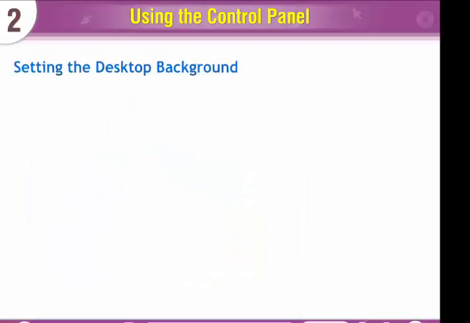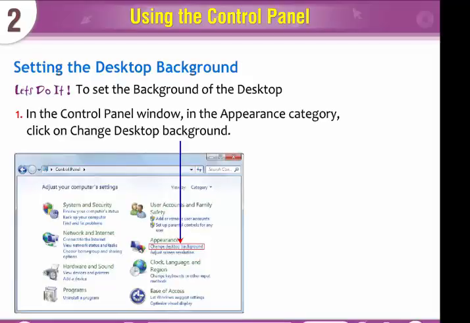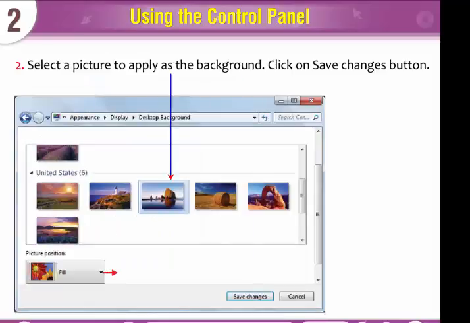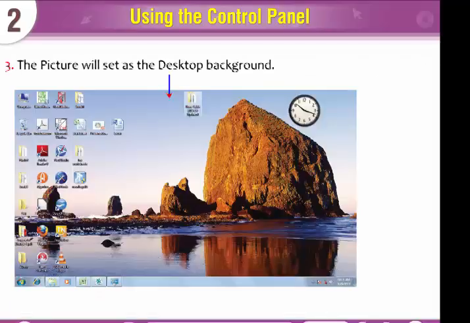Setting the desktop background. Let's do it. To set the background of the desktop, in the control panel window, in the Appearance category, click on the Change Desktop Background. Select a picture to apply as the background. Click on Save Changes button. The picture will be set as the desktop background.